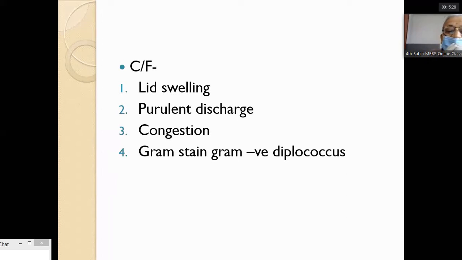You can see gram-negative diplococci, which are kidney-shaped or bean-shaped, two beans kept face to face. They take the gram-negative stain.